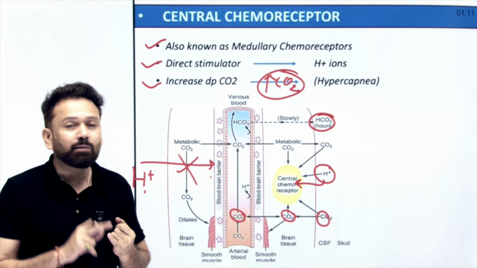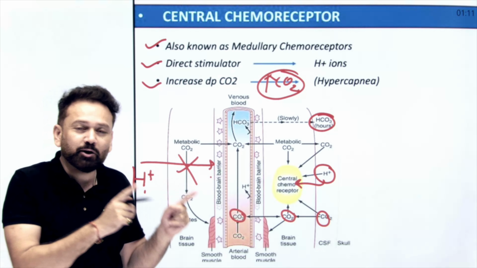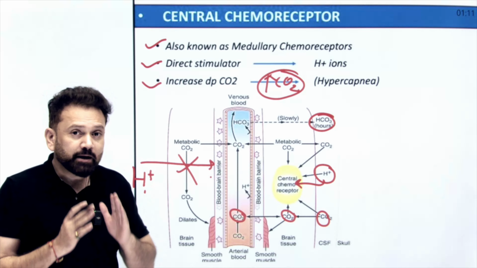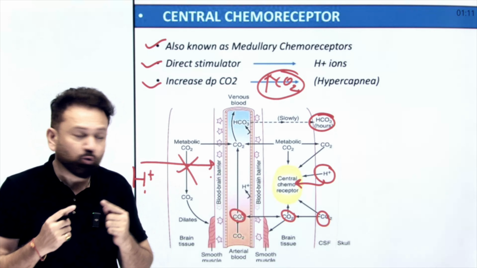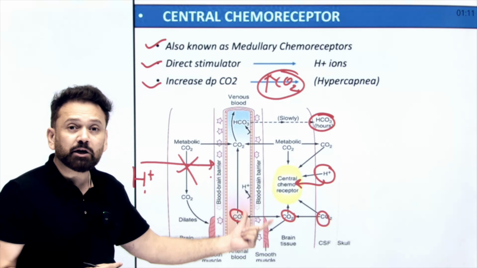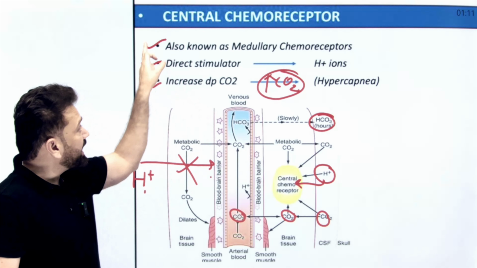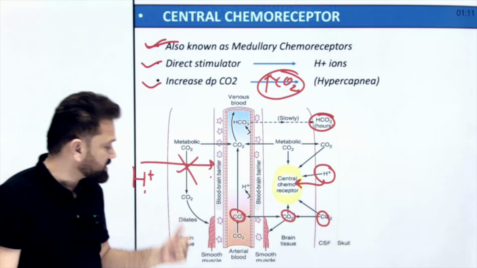Answer is carbon dioxide. It is carbon dioxide that is going to stimulate the central chemoreceptor because it is permeable to the blood-brain barrier, and when it goes inside it converts into bicarbonate and proton, and this proton is the direct stimulator of the medullary chemoreceptor. I hope this concept is clear.